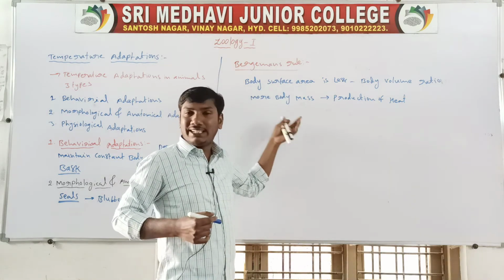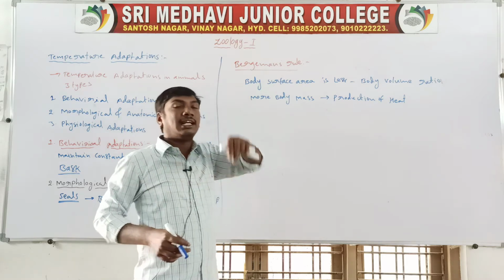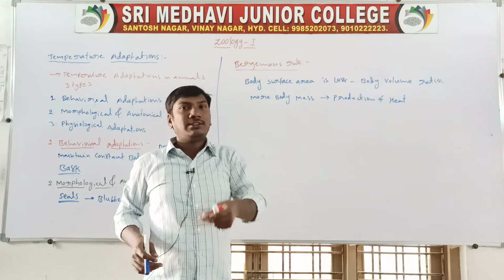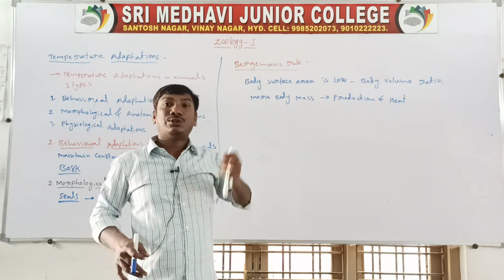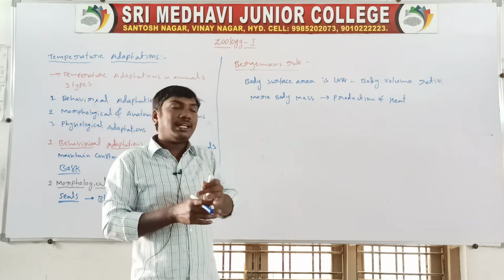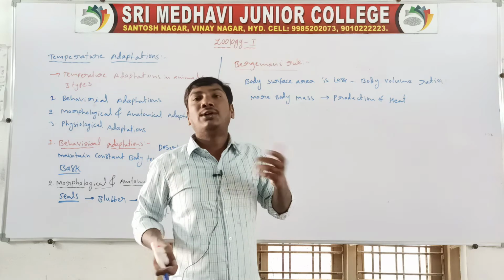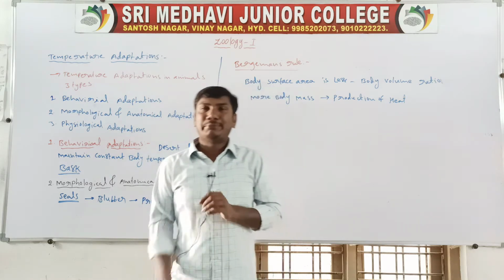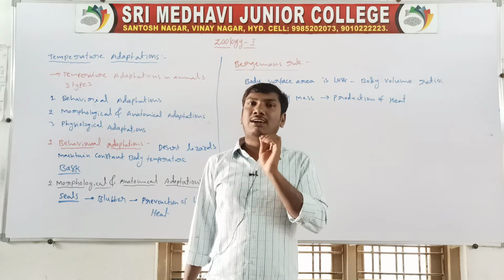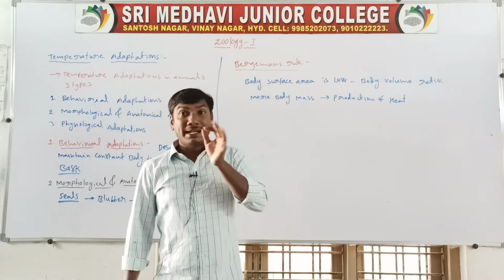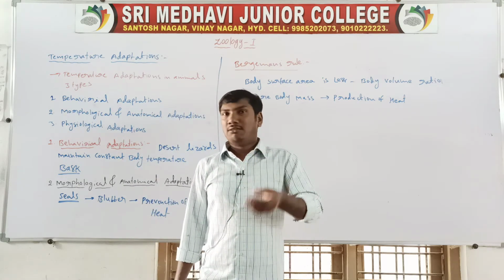So in animals living in cold regions, the body surface area is less than the body volume ratio. This more body mass helps in the production of heat, so they survive in the cold areas. Surviving in the cold areas applies to all warm-blooded animals. Warm-blooded animals maintain a constant body temperature.